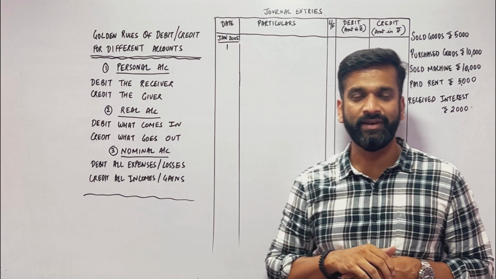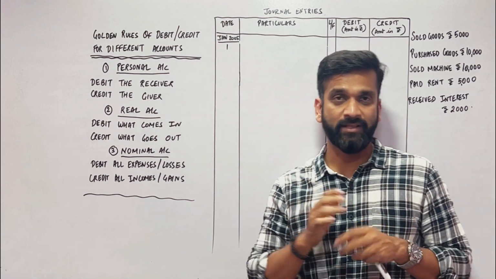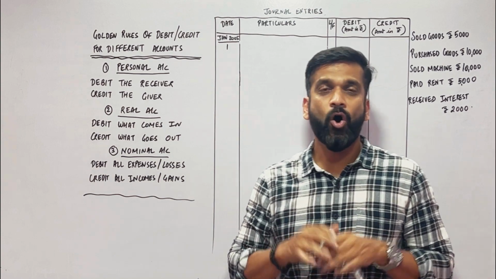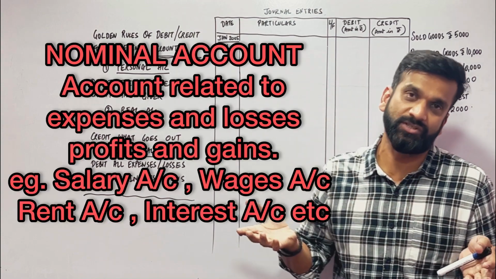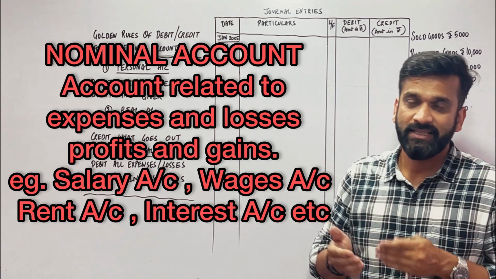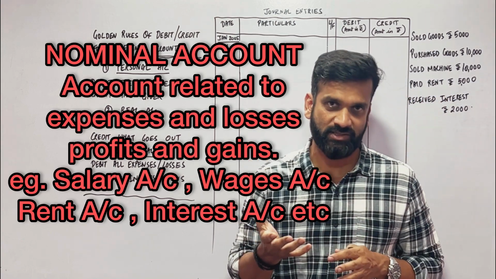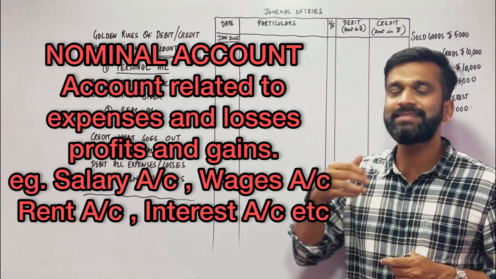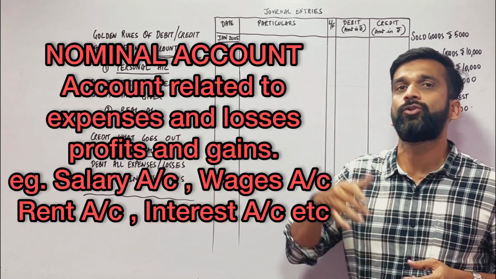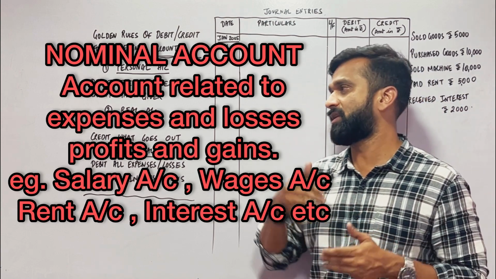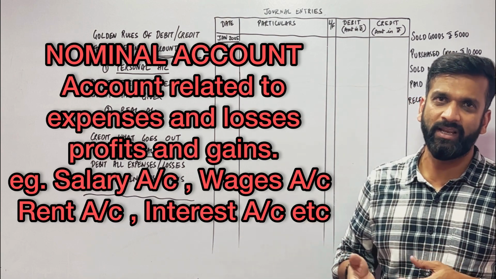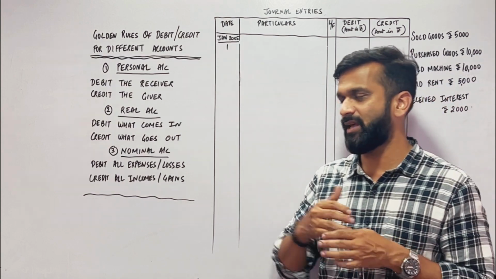The next account is related to expenses, incomes, profits, losses, all those things which are fictitious, all those things which do not exist. For example, salary is a nominal account. Rent is a nominal account. Wages is nominal, printing and stationery is nominal, electricity bill is nominal. There are many nominal accounts.